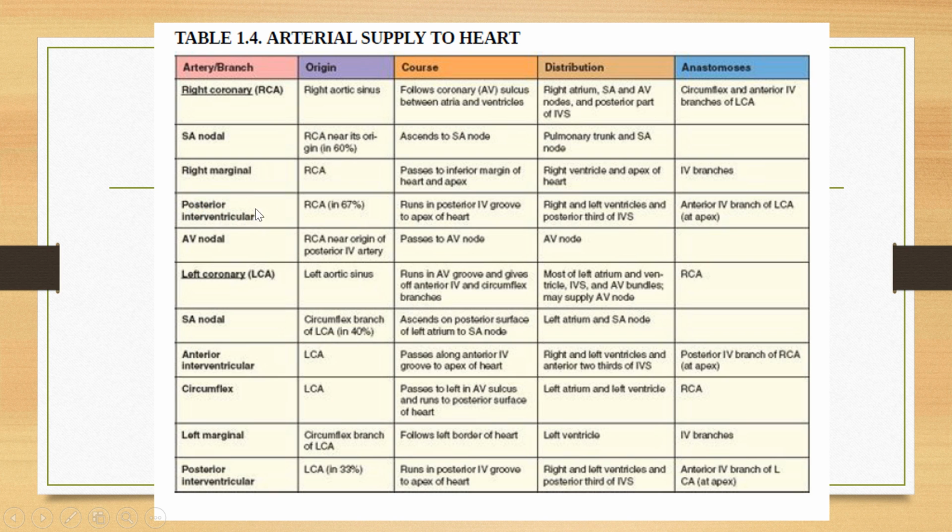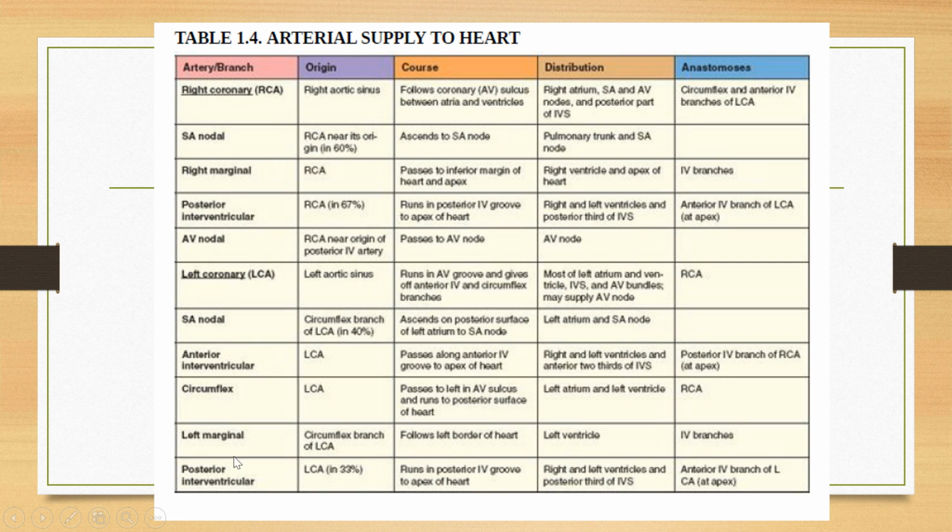Then there is the main artery, which is the posterior interventricular artery, right dominance, present in 60% of individuals. It runs in the posterior interventricular groove to the apex of the heart. It will supply the right and the left ventricles and posterior 1/3 of the interventricular septum. It will anastomose with the anterior interventricular branch of the left coronary artery. Then there was the AV nodal branch. It is coming out from the right coronary. It passes to the AV node and will supply the AV node. These were the main branches of the right coronary artery.